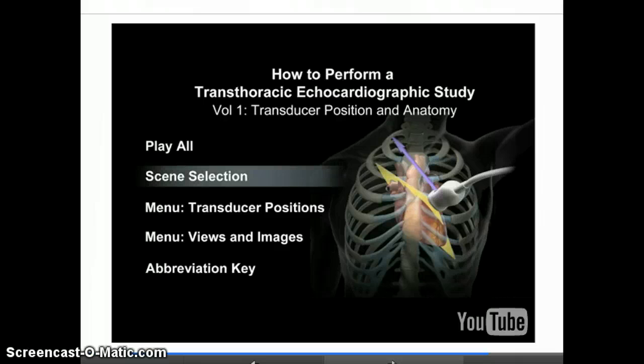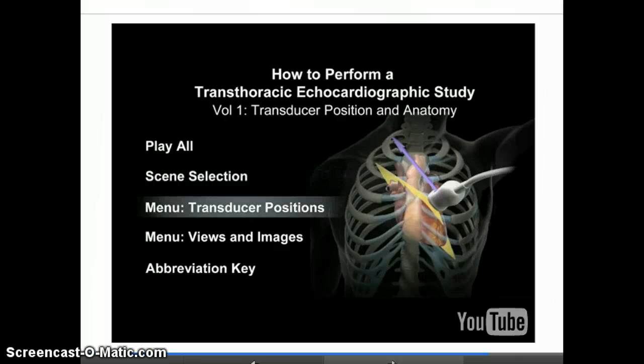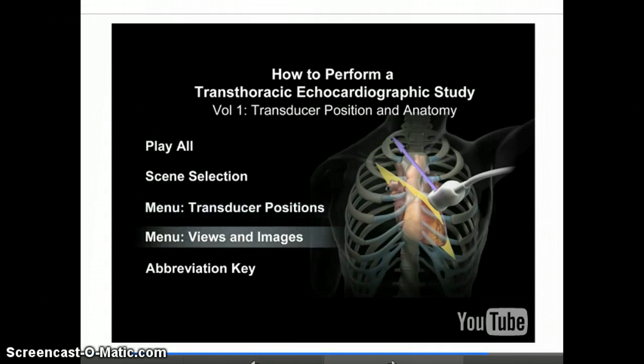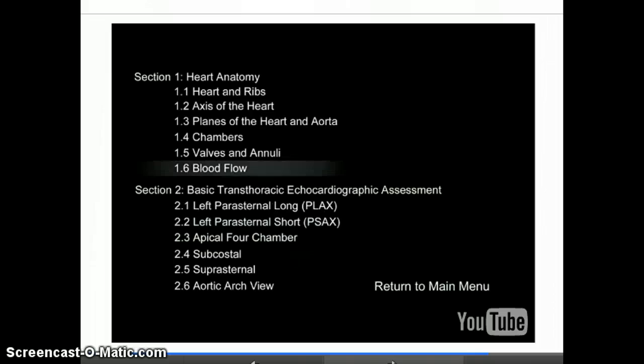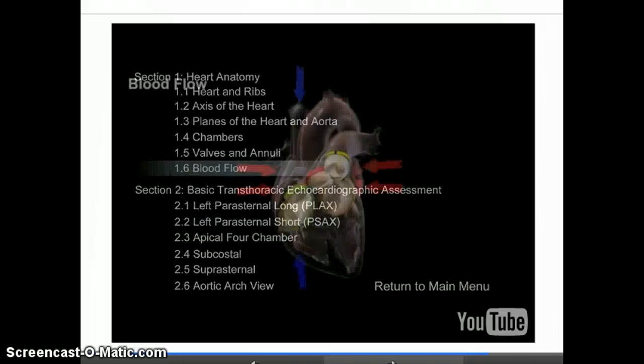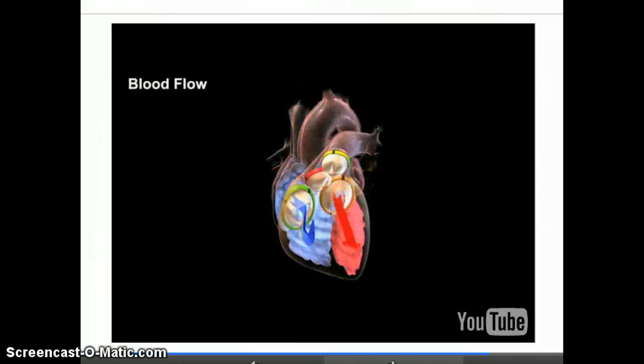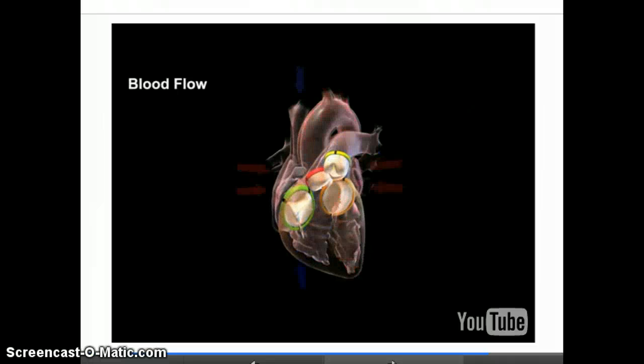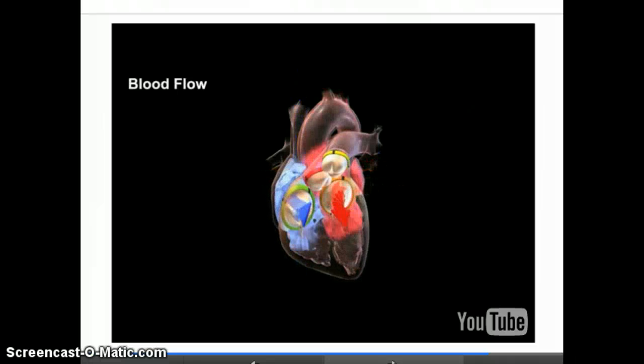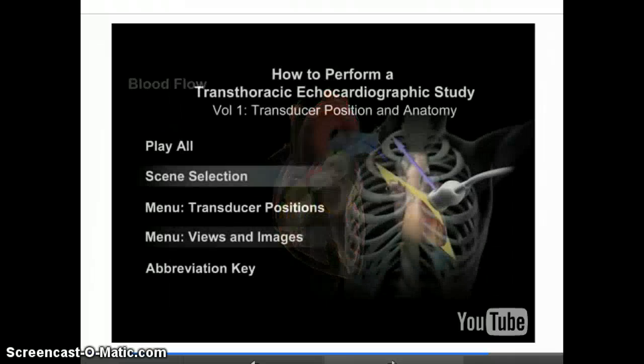The video includes an overview of relevant cardiac anatomy, step-by-step presentation of all transducer positions, and the sequential transducer movements to acquire standard echo images needed to complete a transthoracic echocardiographic study. The cardiac anatomy section visualizes relationships of the heart, ribs, axis of the heart, planes of the heart and aorta, chambers, valves and annuli, and blood flow through the heart.